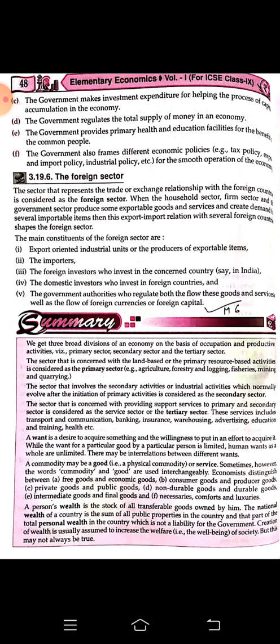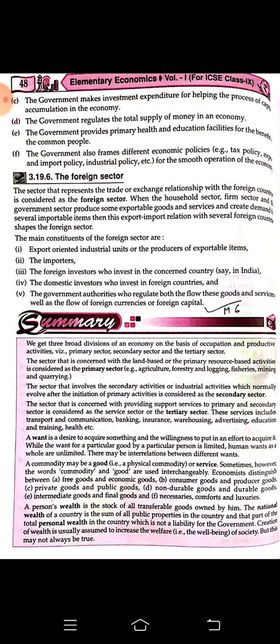The foreign sector. The sector that represents the trade or exchange relationship with foreign countries is considered the foreign sector. When the household sector, the farm sector and the government sector produce exportable goods and services and create demand for several importable items, then this export-import relationship develops with several foreign countries, or you can say with several foreign sectors.